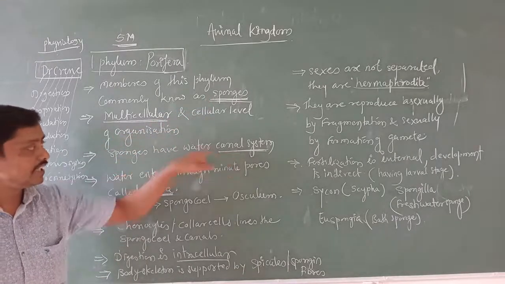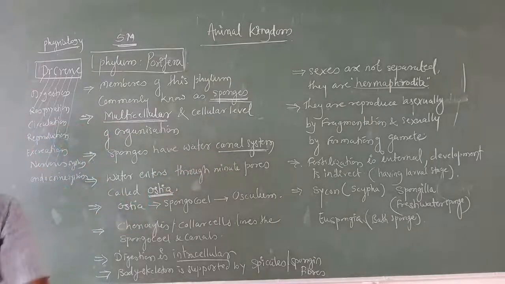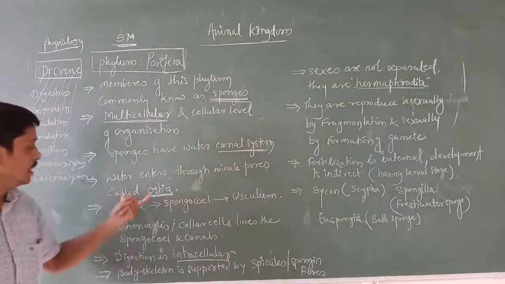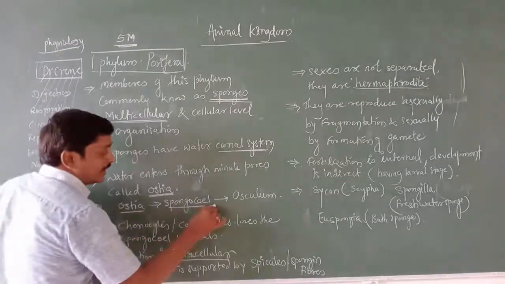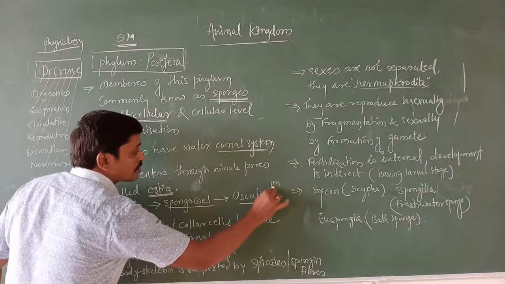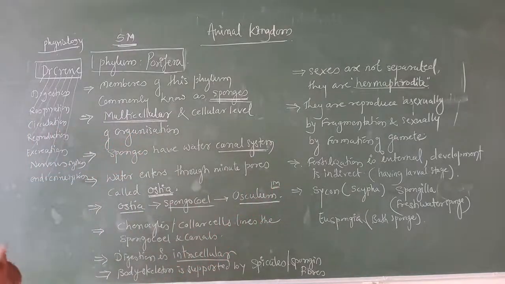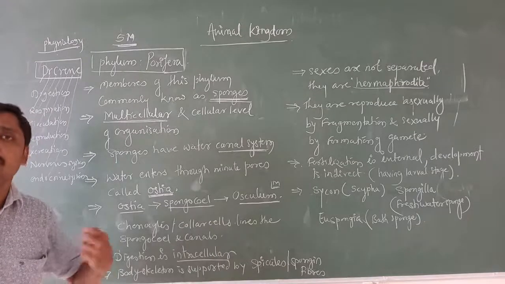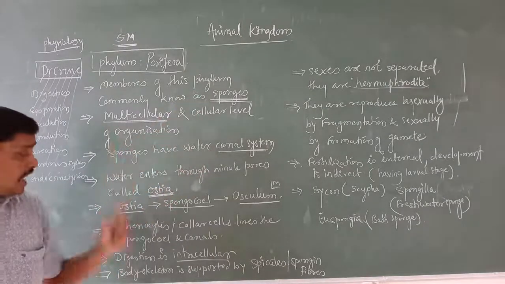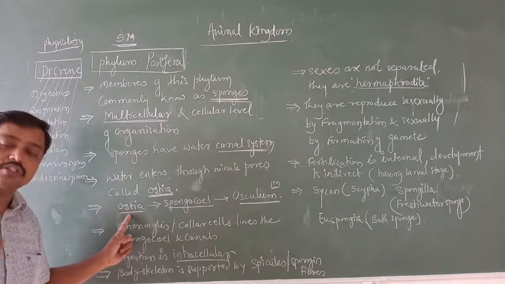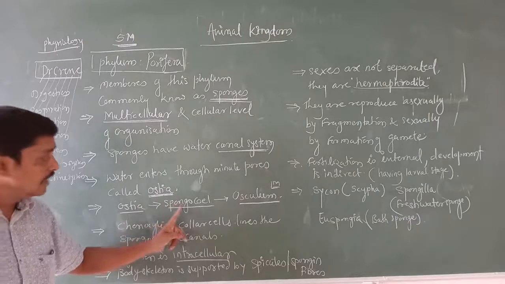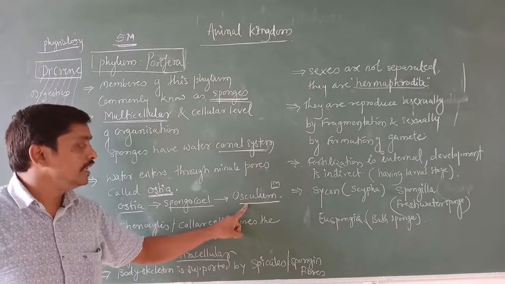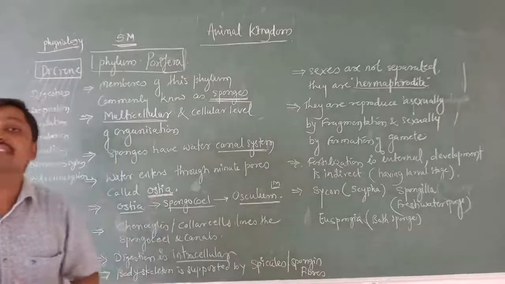In this canal system, water enters through the body. Water is entering into the sponge's body through the ostia, and here I have written the pathway of water entry. This is very important for a 1 mark question. Write the particular pathway through which water enters into the sponges. I name the ostia. These are the minute pores outside. Then these ostia are joined to the spongocyte. Then through the spongocyte, the water enters into the ossiculum, and through the ossiculum, it is coming out.